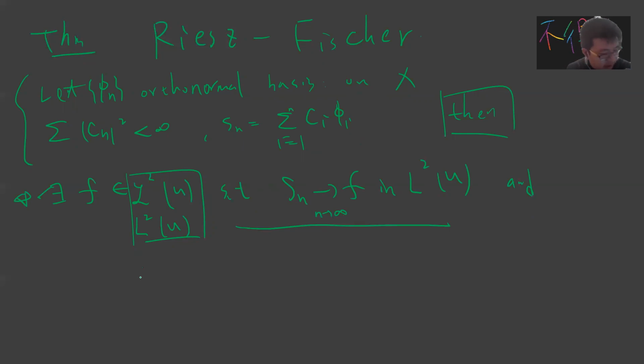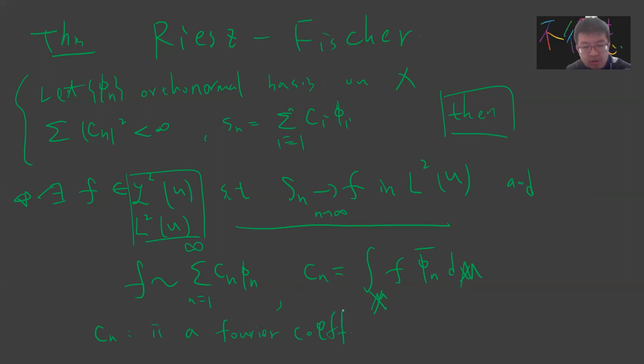And the second part is, let me just explain the notation: c_n is actually the integral of f times phi_n bar d mu of x. So c_n is the Fourier coefficient of f.